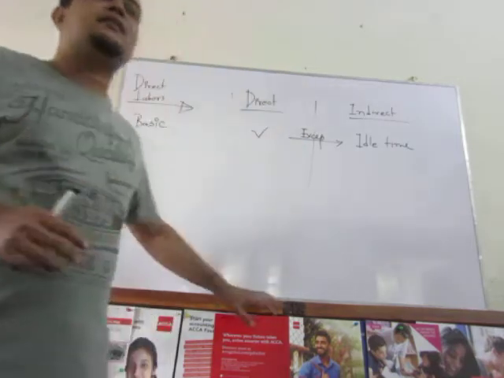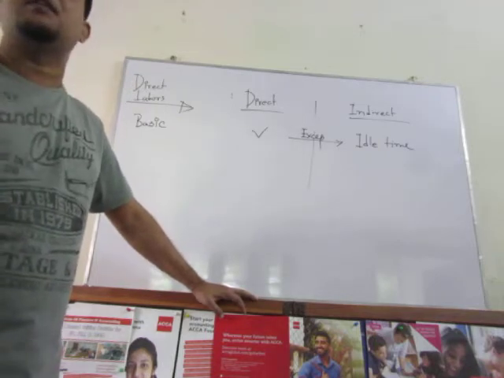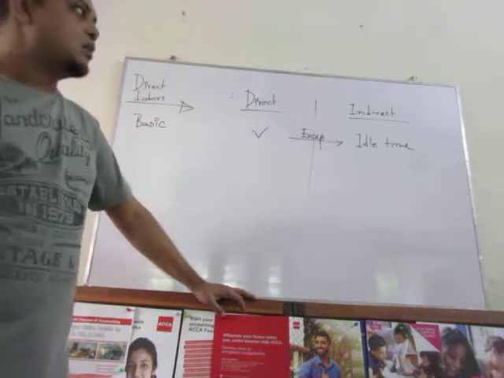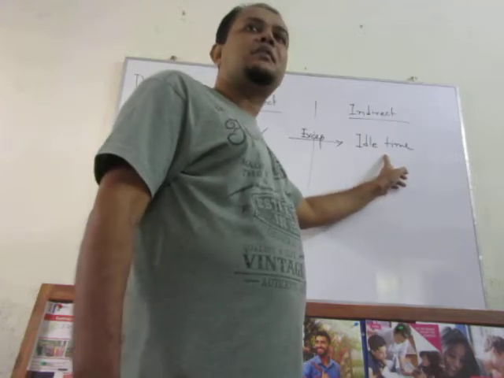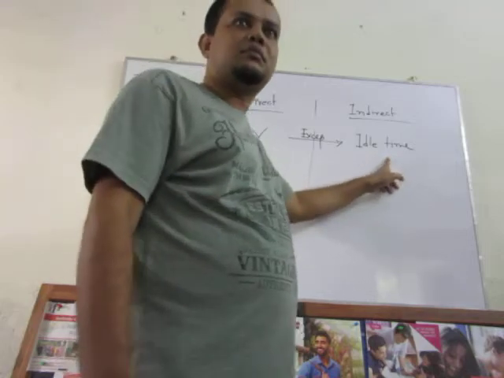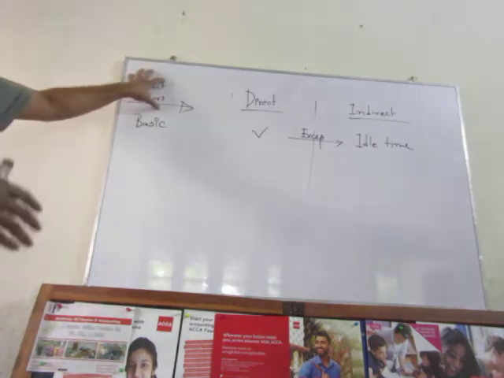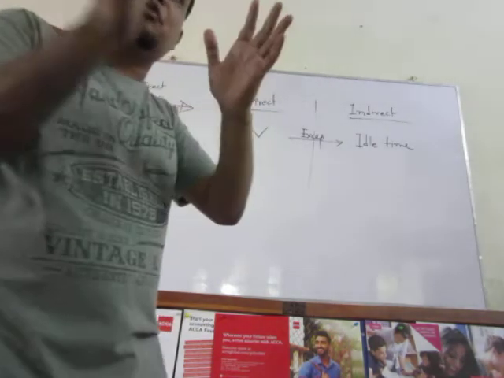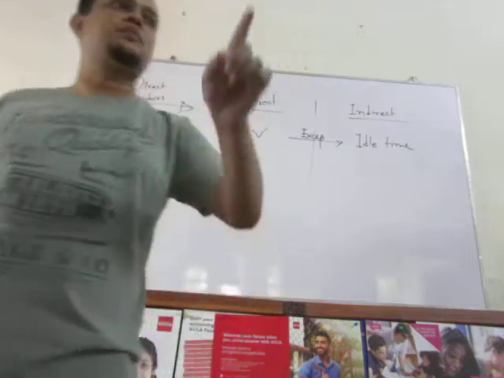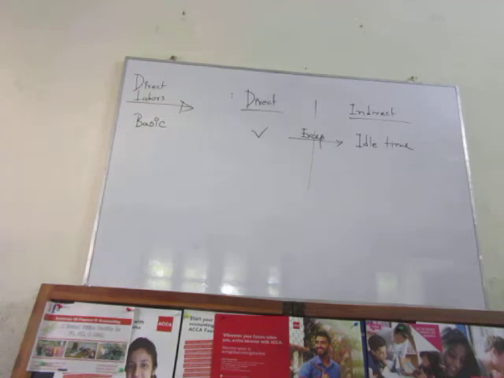Clear? So as there is an agreement between the management and labor forces, each and every hour labor forces have to be paid, either they are productive or inactive. So idle time means that portion of basic in which laborers remain inactive, unproductive. Clear? So normally basic provided to the direct labor forces in any case will be direct, but if there is any portion of idle time, that will be indirect. Clear? Because this portion of the cost is provided to the labor forces when they are unproductive. Clear? This is number one.